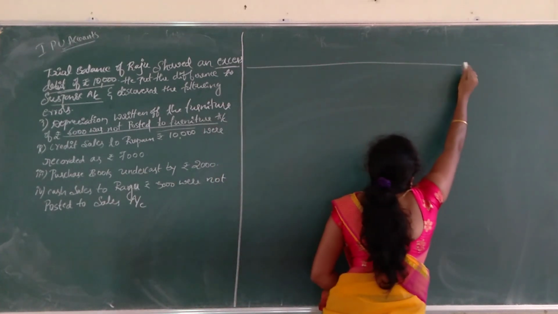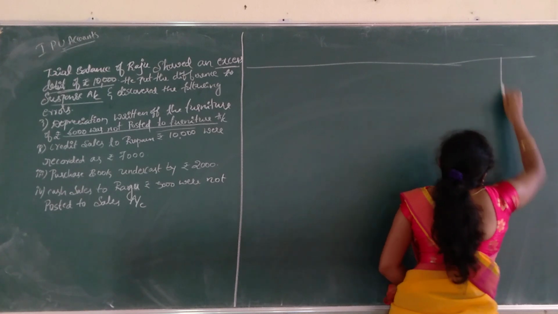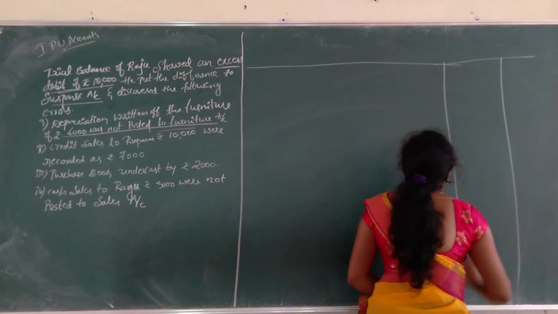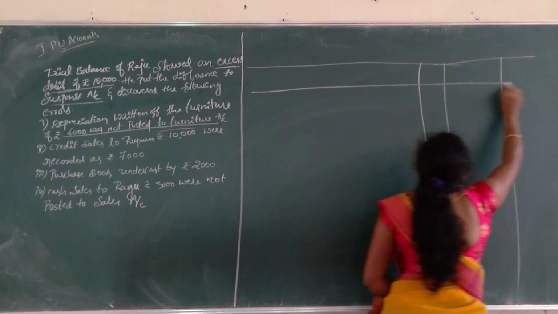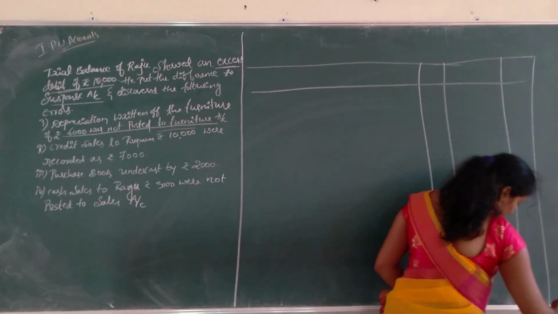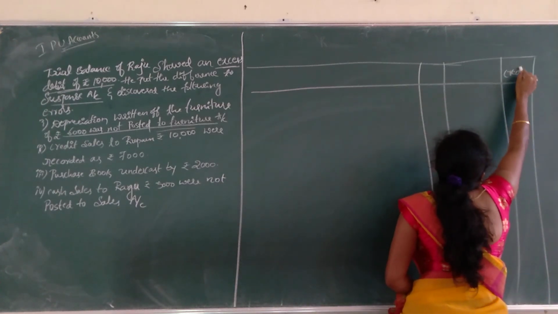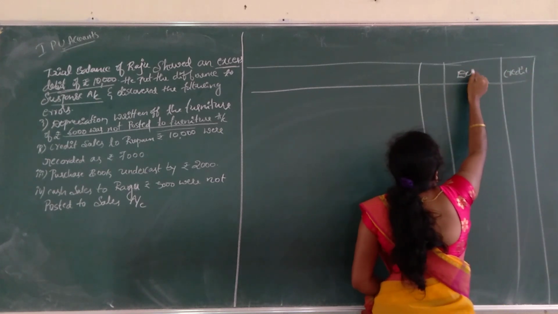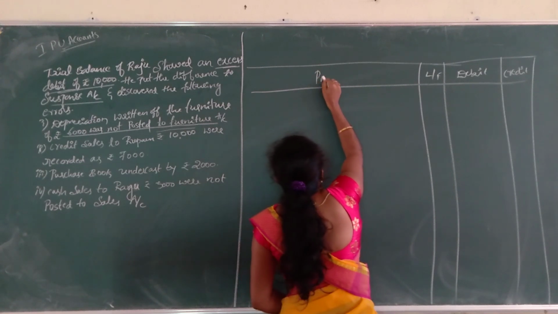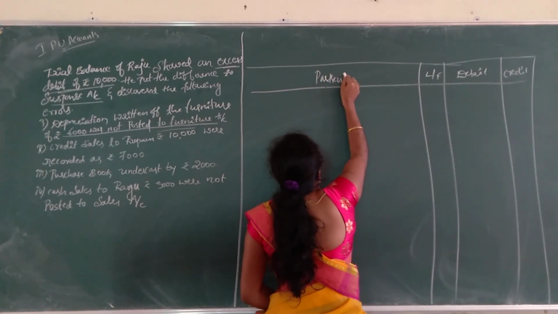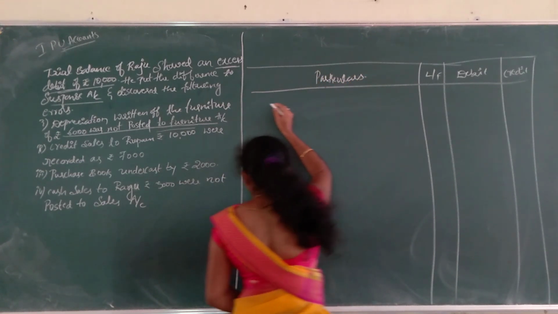Let us prepare the journal entry. Debit amount, credit amount, particulars. Okay.